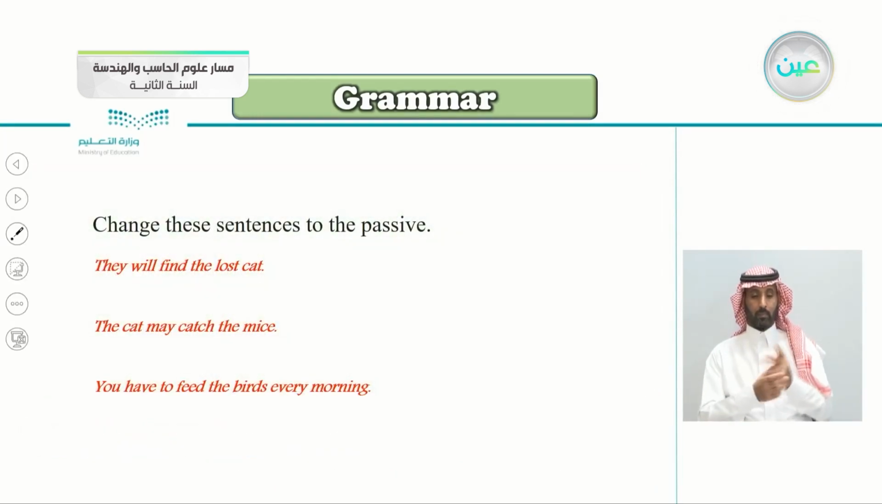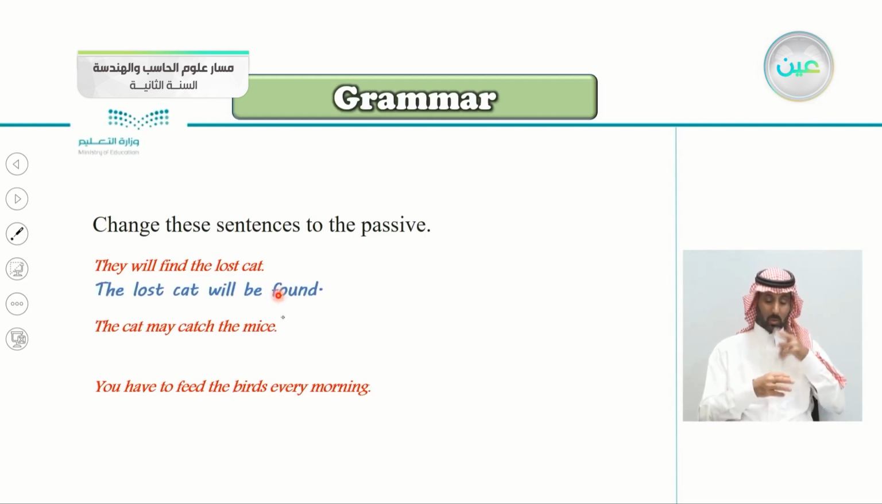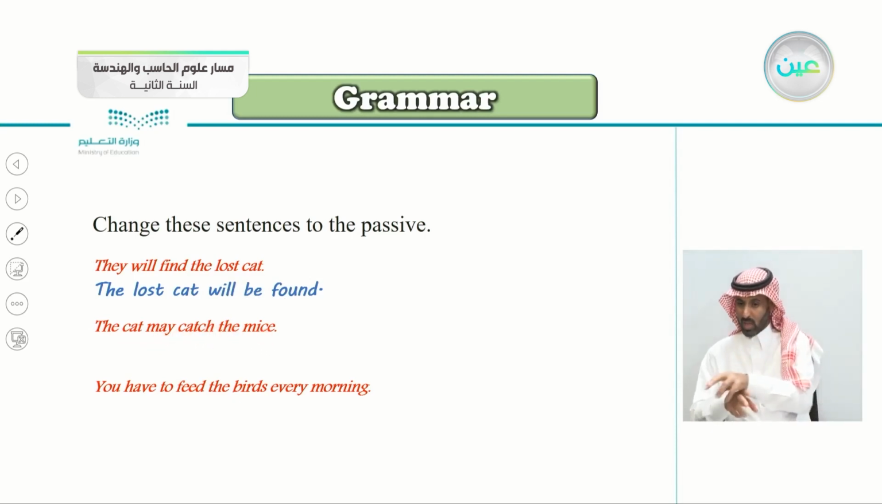Change these sentences into passive. They will find the lost cat. So begin with the object. Very good. The lost cat will be found. This is the past participle. Will be found. Next: the cat may catch the mice.